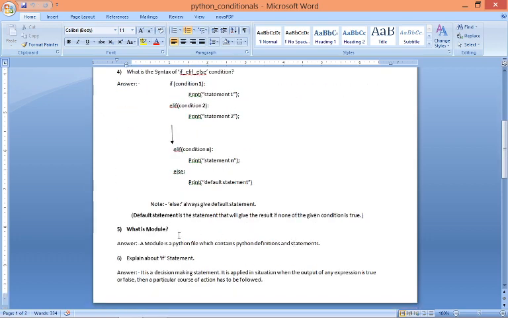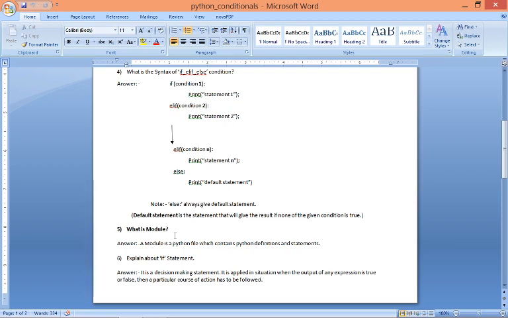Now in the next question, what is a module? So simply, a module is a Python file that contains your Python definitions or statements. As for example, suppose you are writing a program in Python for adding 3 numbers.